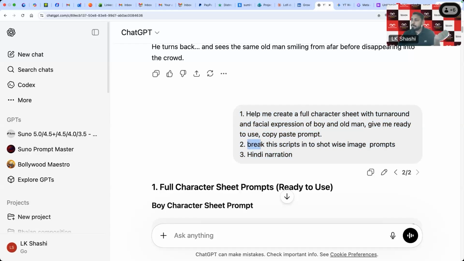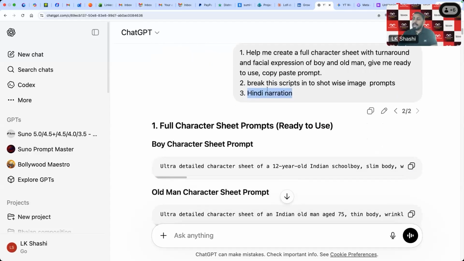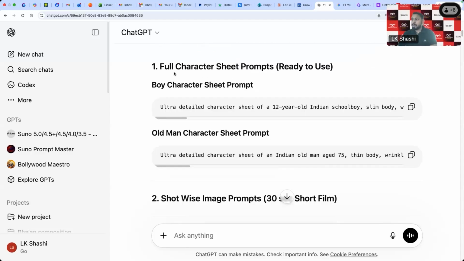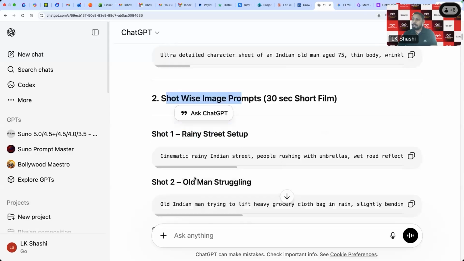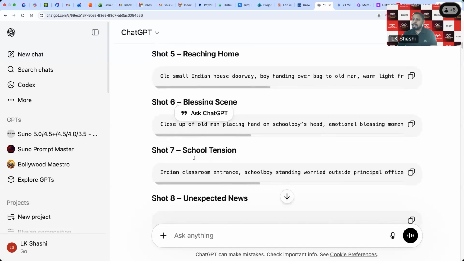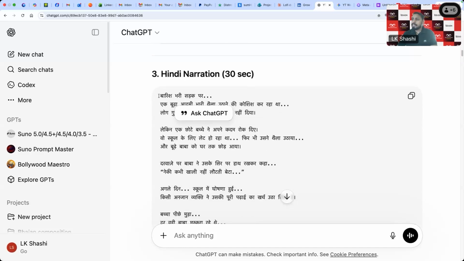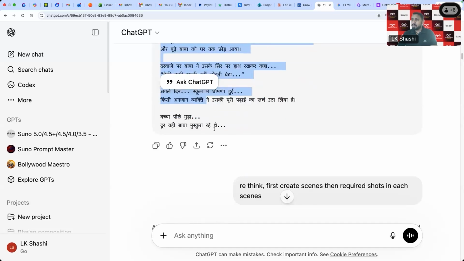Then I asked it to break this script into scenes and then shots. I also asked it to write a short background narration, which I'm going to use as an audio file for the video. So it has given me full character sheet prompts for the boy and for the old man. Also, it has given me the shot-wise details you can see here, and the narration also.